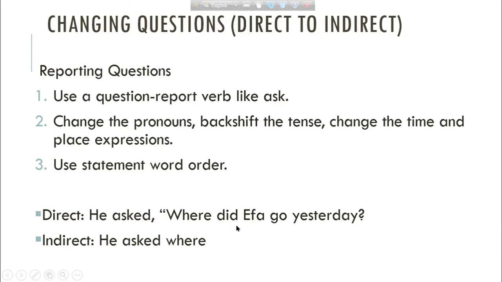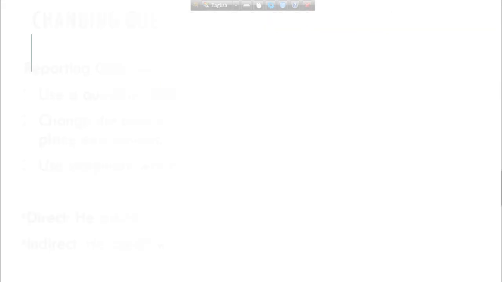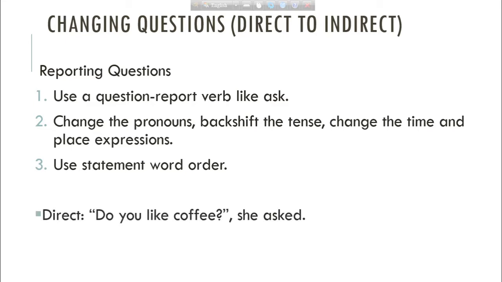And you know that past simple tense backshifts into past perfect tense. So we can say that he asked where Ifa had gone the day before or the previous day. You can use the day before or the previous day instead of yesterday. Both are correct.